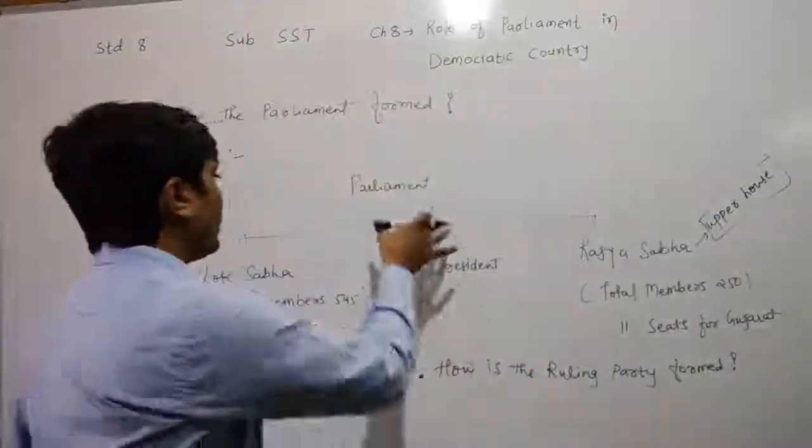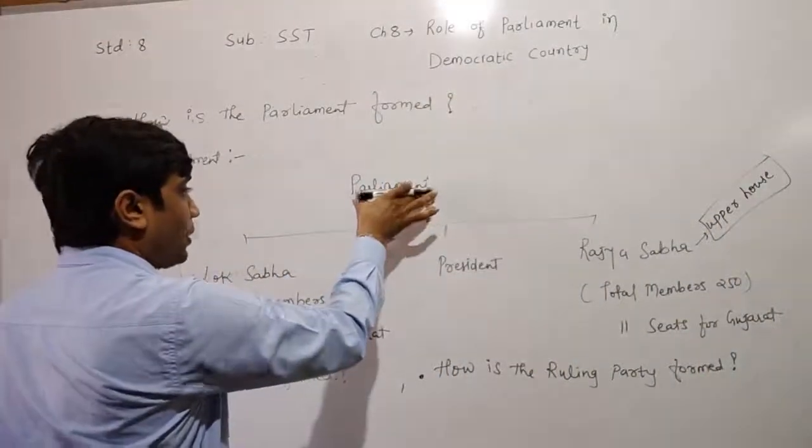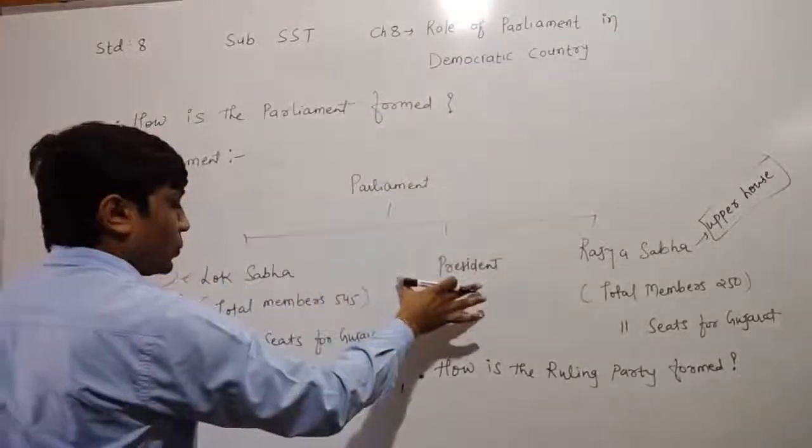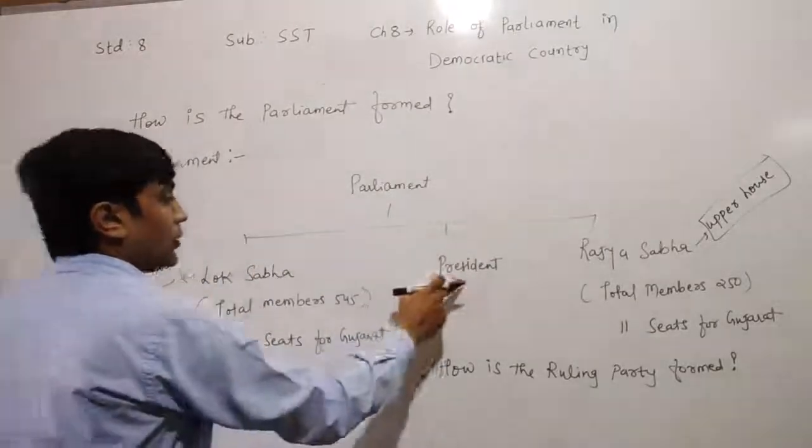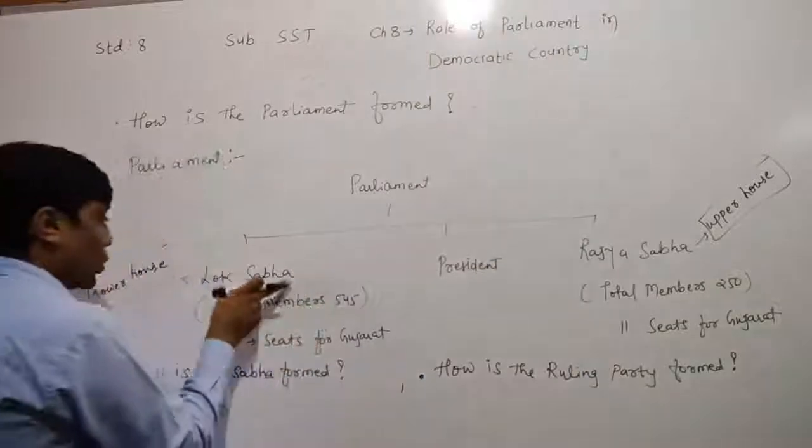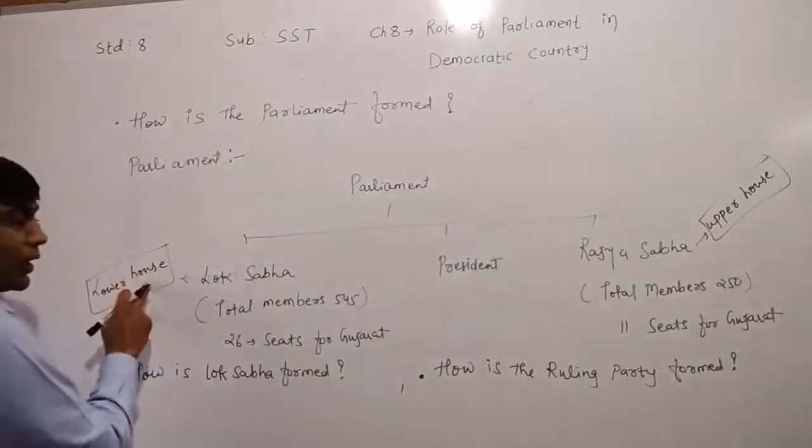Now dear children, we have already drawn the chart. Parliament is divided into Lok Sabha, President and the Rajya Sabha. Lok Sabha is known as the lower house.